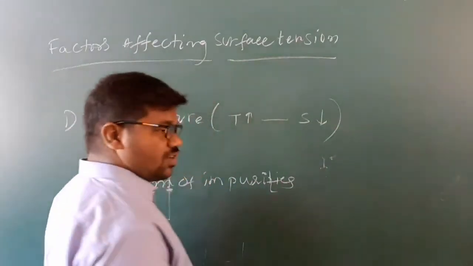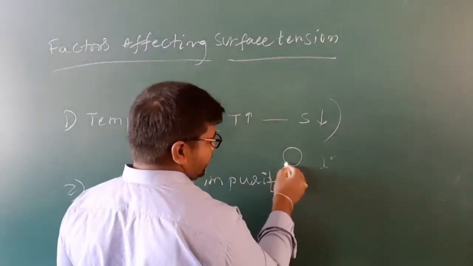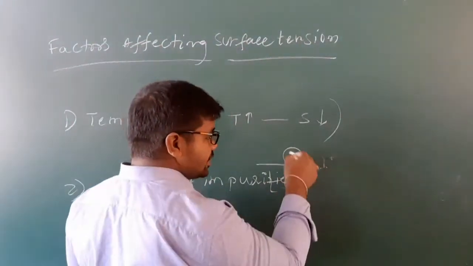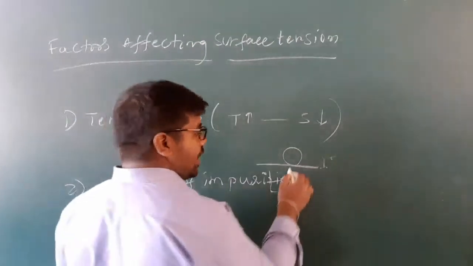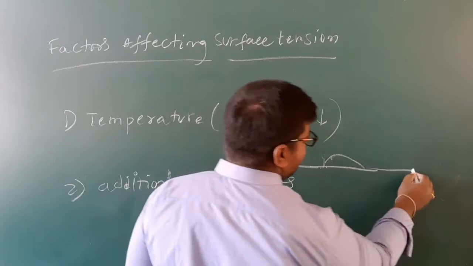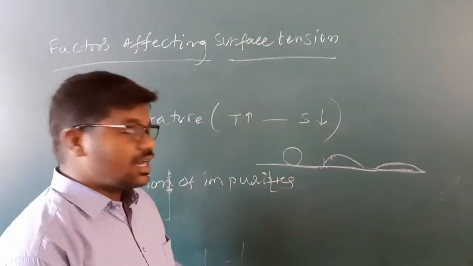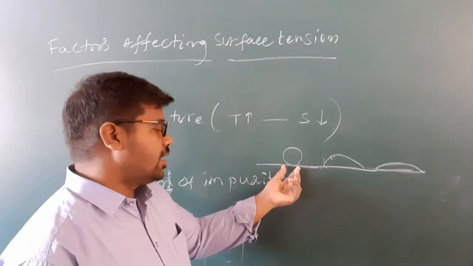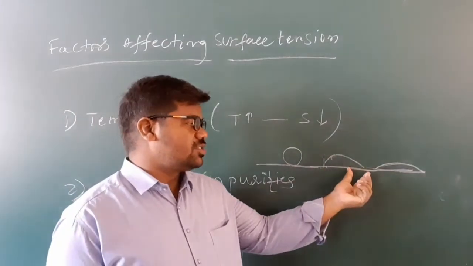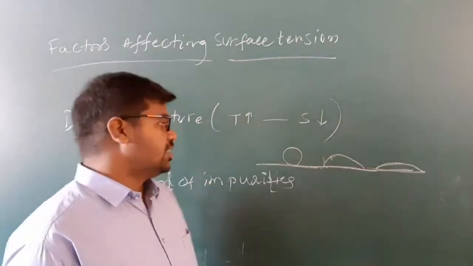Understand? Because what happens? Here a water drop always minimizes surface area. So this shape is suitable for minimizing; this is the minimum area. Understand? When temperature increases, the water drop changes like this, we can convert the water drop like this. So every surface area of water is like this, and by increasing temperature you can get this one. Means surface tension decreases.